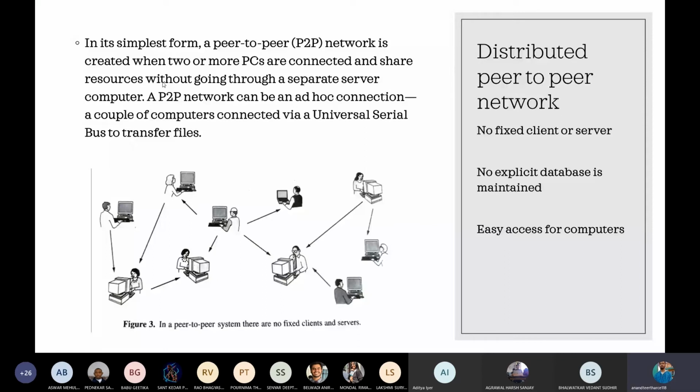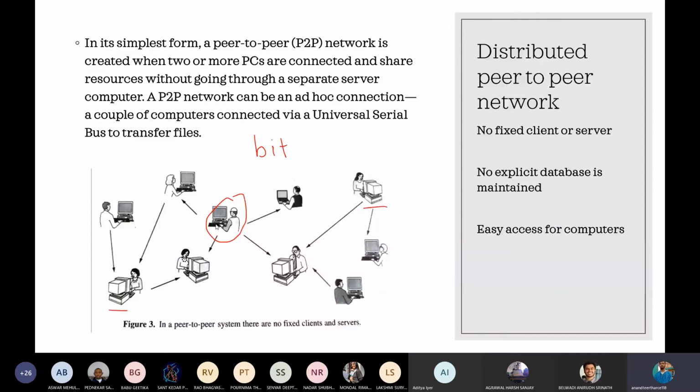Let me explain it using an example. Everyone uses BitTorrent, right? Everyone must have used BitTorrent at some point in their life. BitTorrent uses this networking style. Suppose this person wants to download a file that is present in this person's computer and in this person's computer.